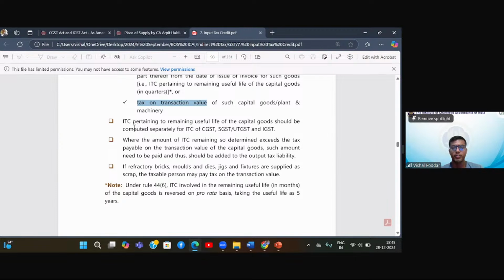In such cases, where the amount of ITC so determined exceeds the tax payable on the transaction value, such amounts need to be paid and thus should be added to your output liability. So whatever is higher, either the proportionate ITC or the tax, you will add it to your output liability. So that much amount you will be paying.